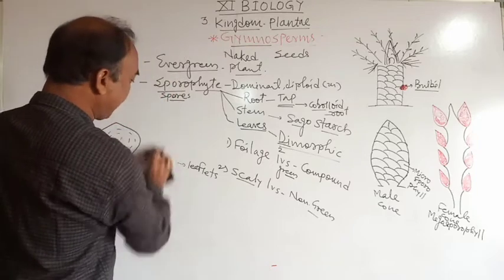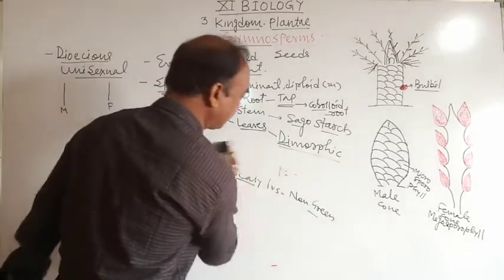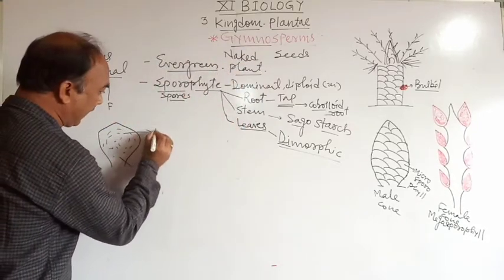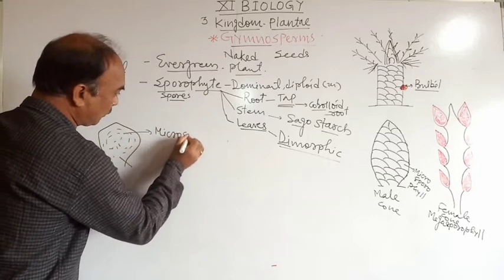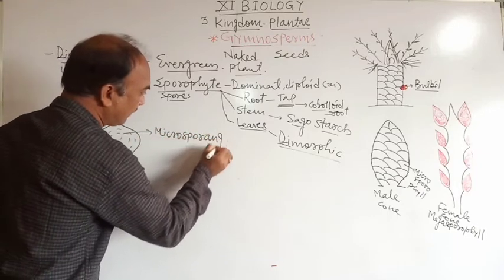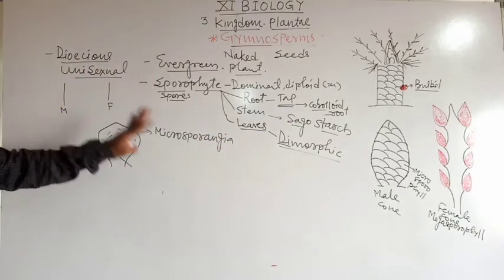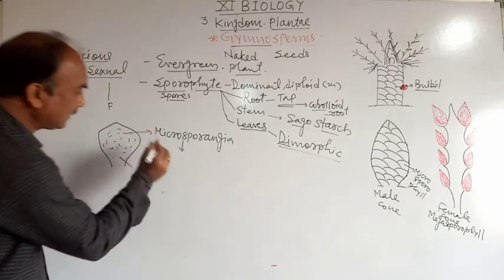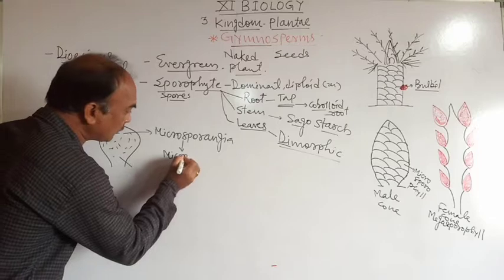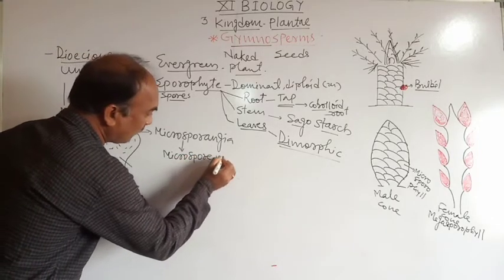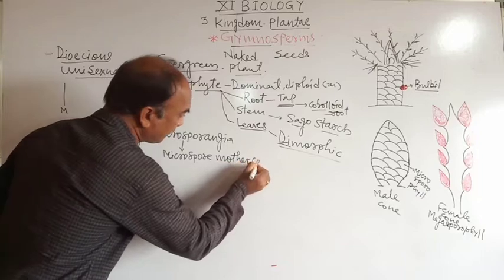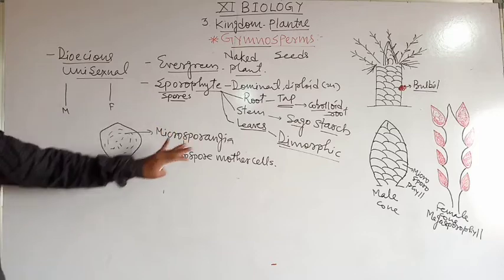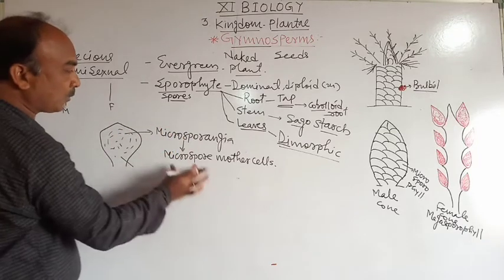क्या है उसमें? Microsporangia. ओके, यहां पे देखो ये है microsporangia. Okay, and each microsporangium consists of microspore mother cells. Means a microsporangium consists of microspore mother cells.